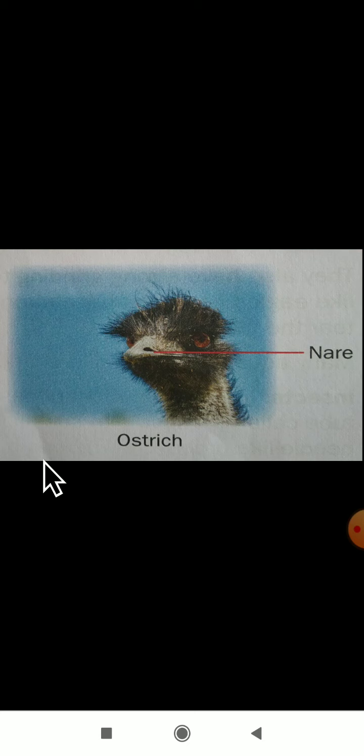Here I will show the picture. This is the ostrich bird. Yes, it has one small, what is it? Hole. That hole is called a nare. So with the help of this nare, it will take in air and it is transferred to the lungs here.